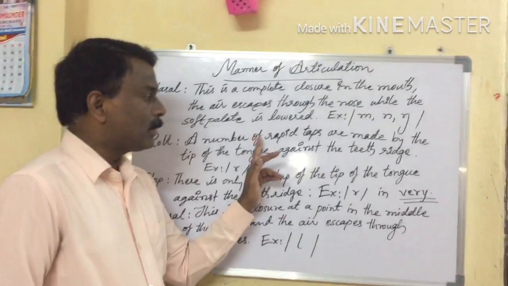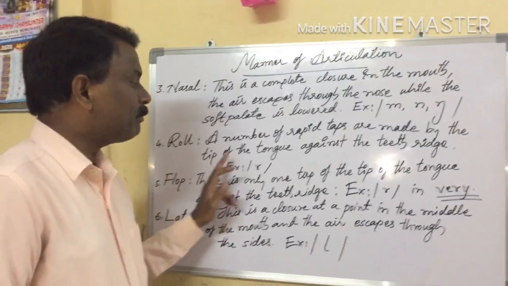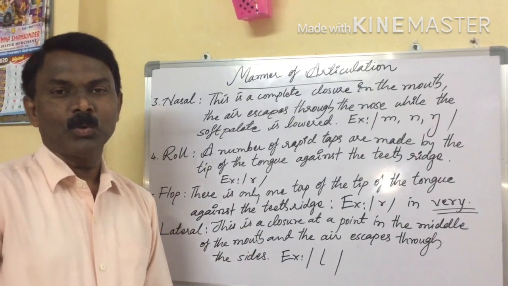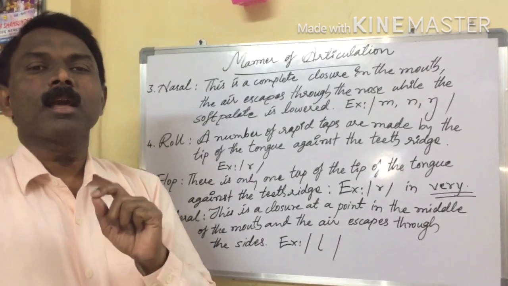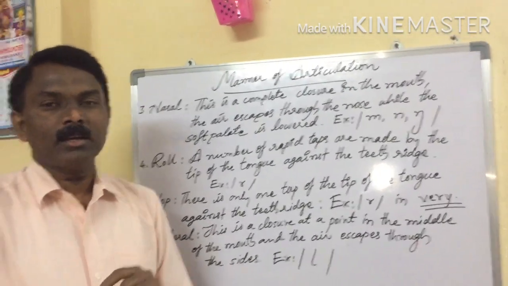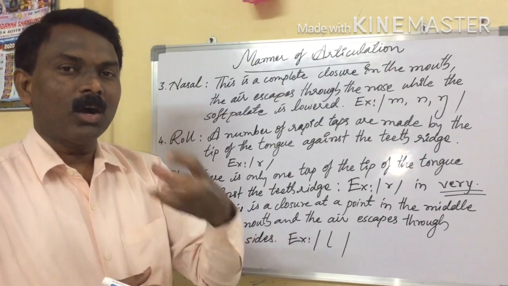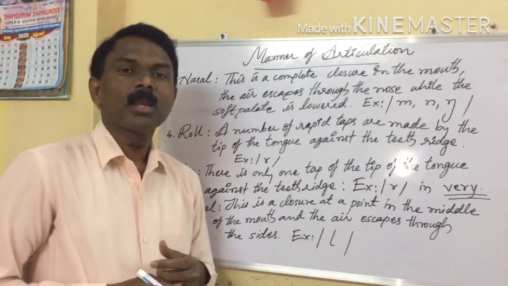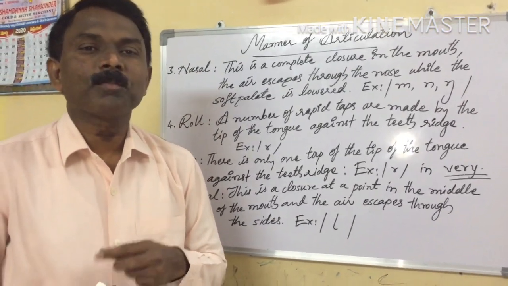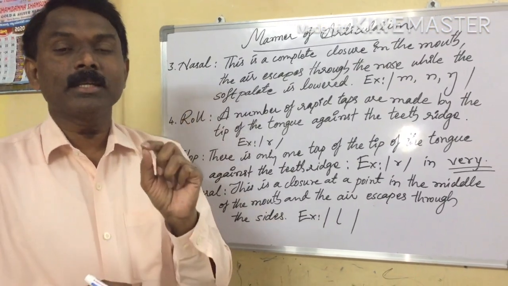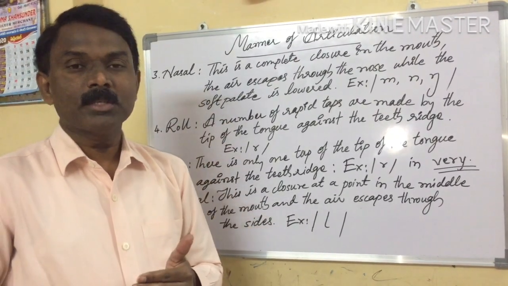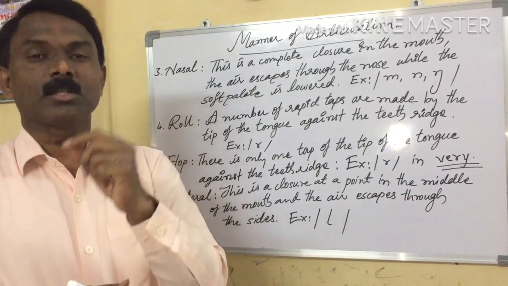Here a number of rapid taps are made by the tip of the tongue against the teeth ridge. While producing the ra sound, how does the tongue function? Ra, ra. The tip of the tongue touches the teeth ridge a number of times to produce the ra sound.